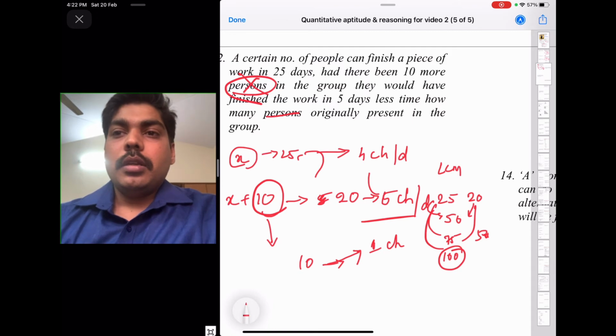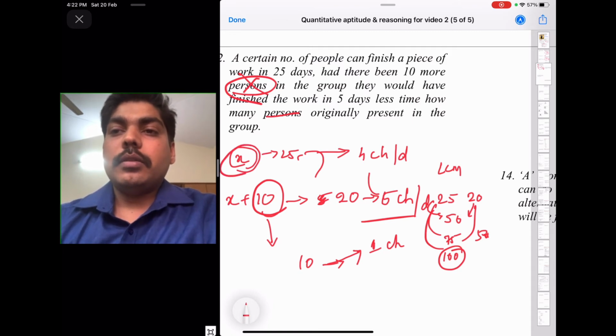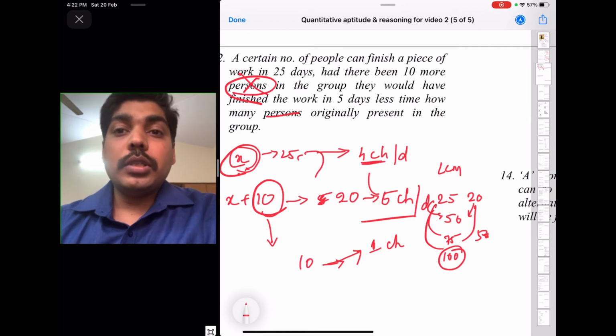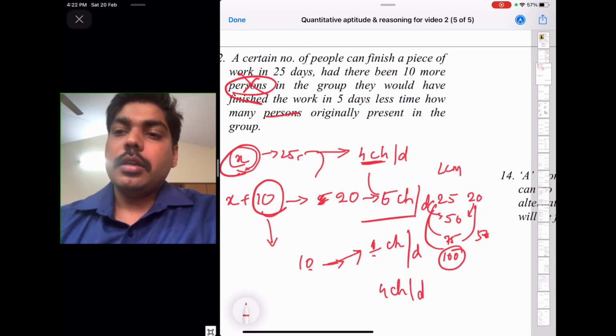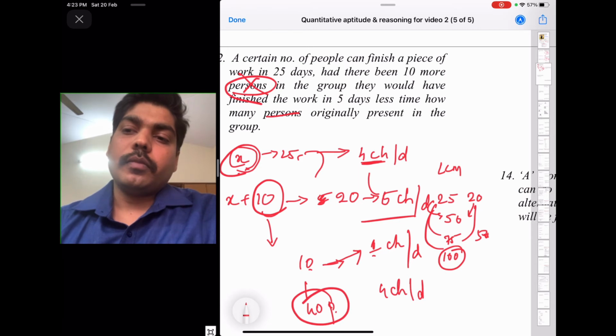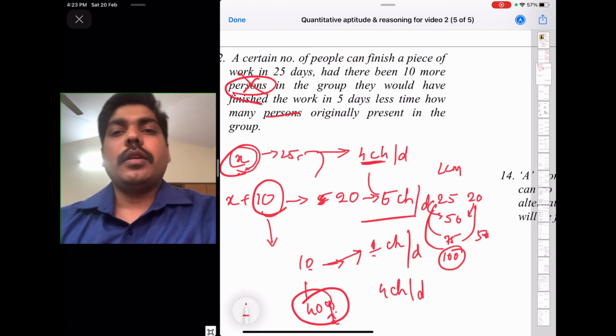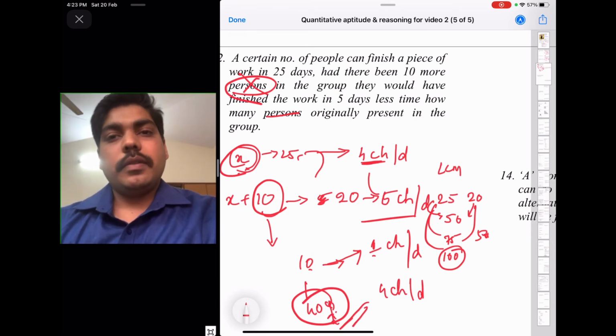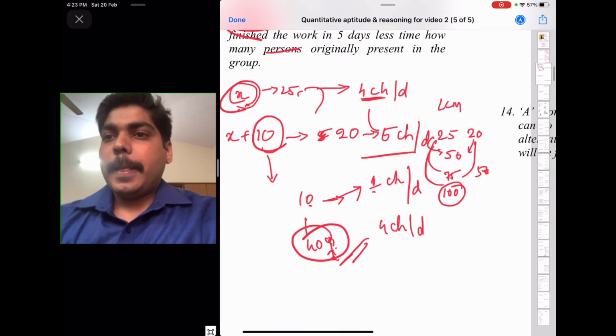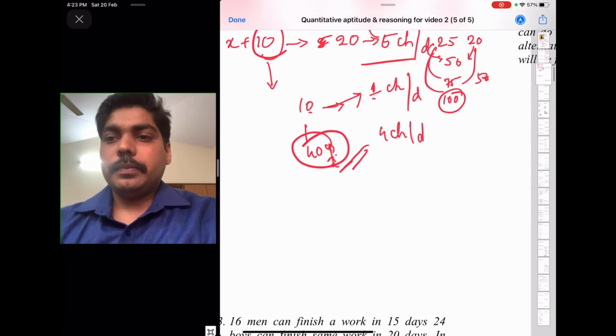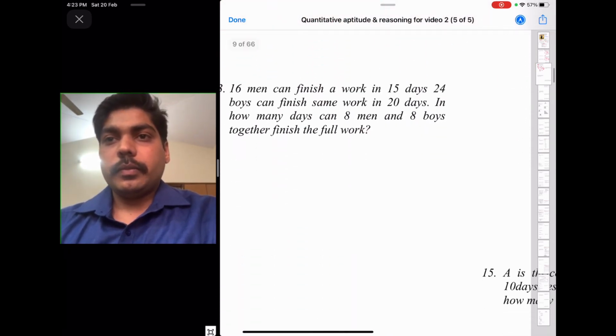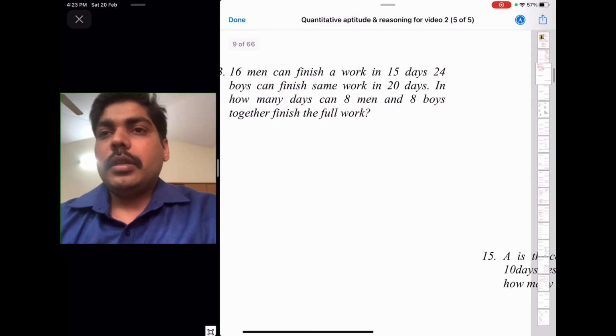Okay, so they are asking, X many people, how many chairs are they arranging? 4 chairs in a day. That means 1 chair in a day is 10 people, so 4 chairs in a day means 40 people. Okay, so the answer is 40. Understood? Okay, now try this one.